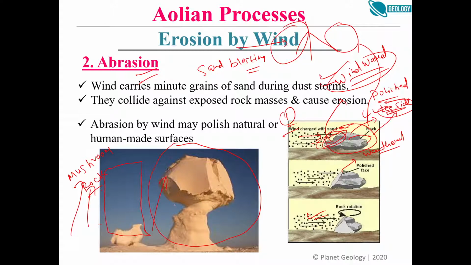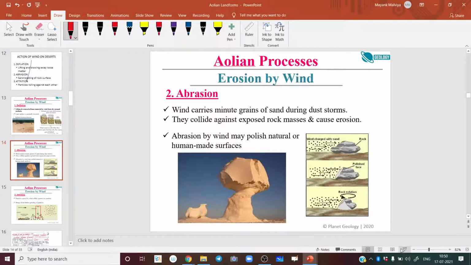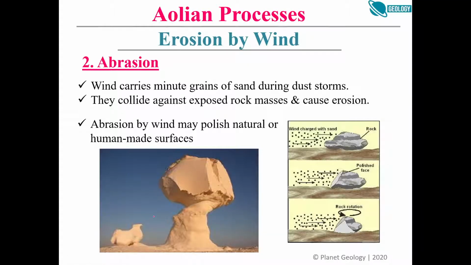So the wind is at higher speed at the surface level, and at the height, the wind has lower speed, right? So when the wind has higher energy, higher speed at the surface level, it will erode the base more than the top. So see here there is more erosion in the base, and less erosion at the top. So due to this differential velocity, we get this mushroom rock, right?